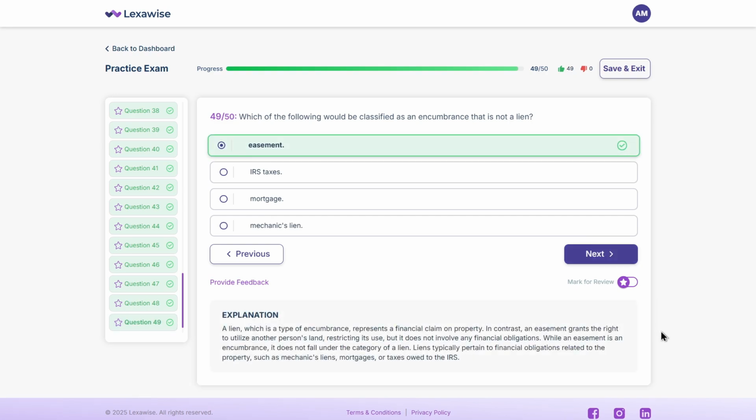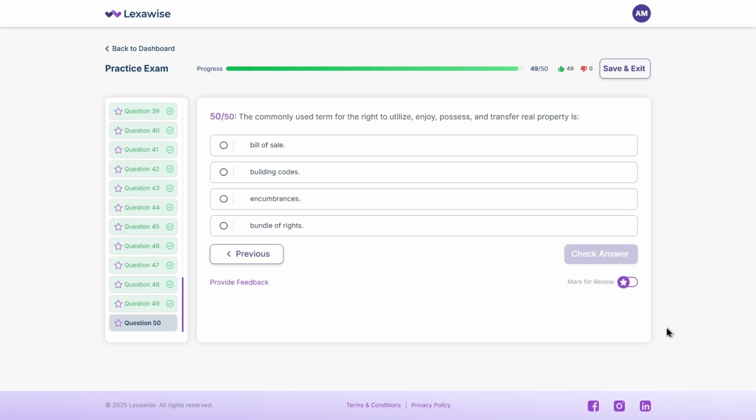A lien, which is a type of encumbrance, represents a financial claim on property. In contrast, an easement grants the right to utilize another person's land, restricting its use, but it does not involve any financial obligations. While an easement is an encumbrance, it does not fall under the category of a lien. And here is the last question.